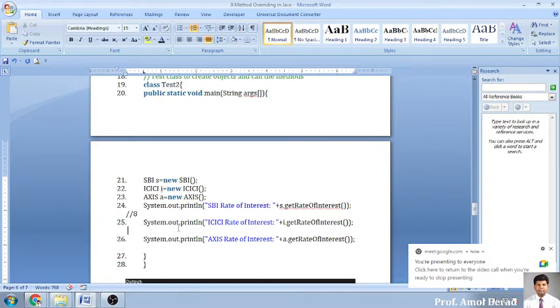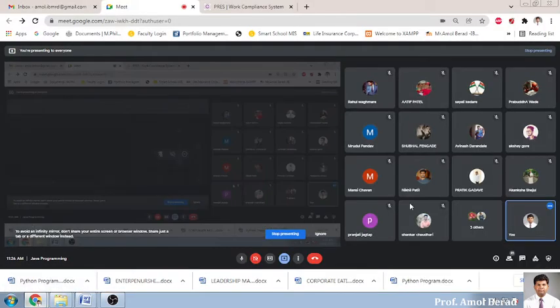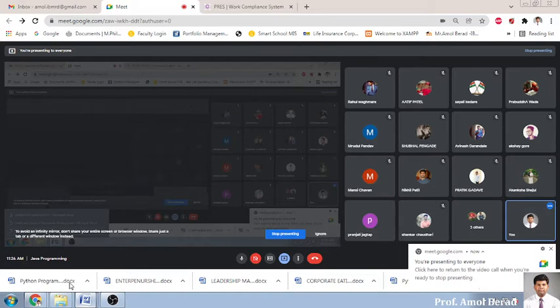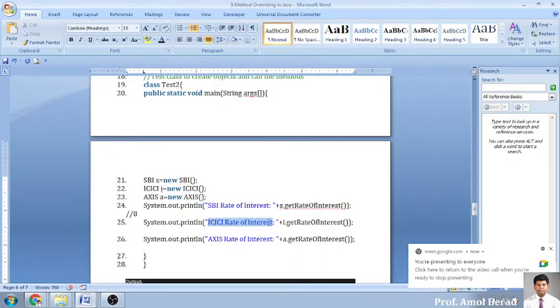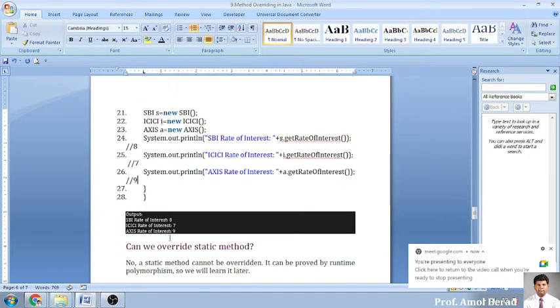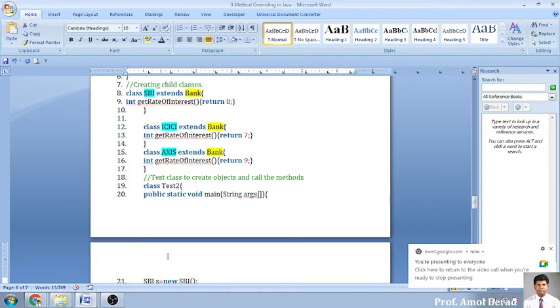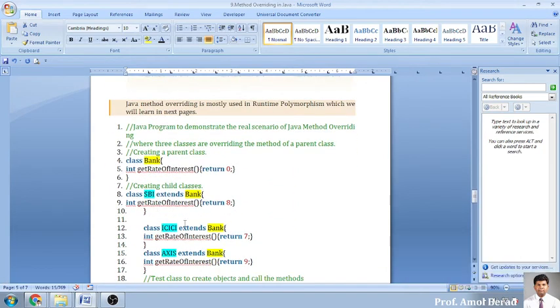Yes Pratik, Rahul, rest of the students, Mansi, Akanksha, unmute and speak. Pranjali, I want your involvement. What about the second one? 7. Oh, okay. And what about the third one? 9. Okay, so we get the same output. This is what is expected. If it is not there, it will be moved to the upper classes.